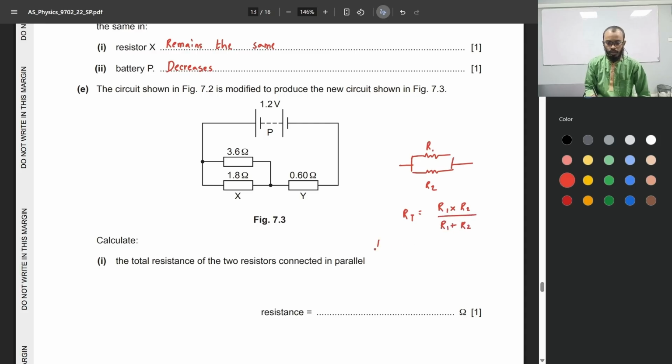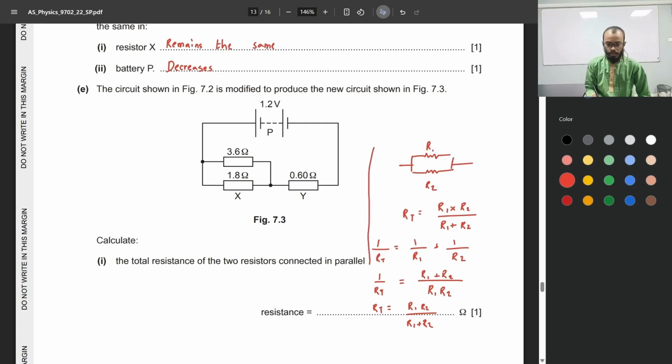How? Because, well, let's use the usual formula. 1 over RT is equal to 1 over R1 plus 1 over R2. Okay, so if we make the denominators equal, we get R1 times R2. And over here on the numerator, we get R1 plus R2, because we need to multiply 1 with R2, and we need to multiply this one with R1 to make the denominators consistent. This is the value of 1 over RT, which means RT, the total resistance, would be R1 times R2 divided by R1 plus R2.